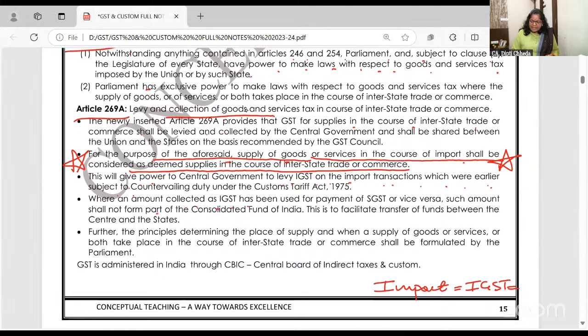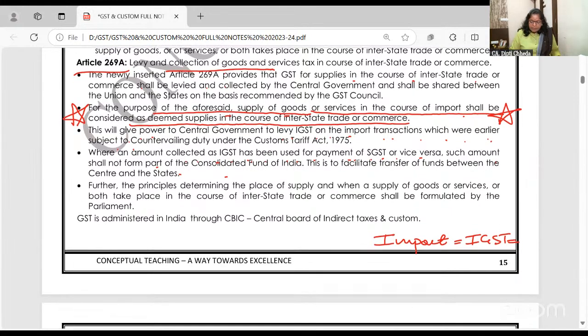Where an amount is collected, IGST has been used for the payment of SGST. Such amount shall not form part of the consolidated fund and you'll have to give it to the state. Did you check the example earlier? A to B, B to C. First it was IGST, then it went to Telangana. So I can't keep 18%, 9% I'll keep, 9% I'll have to give. Followed it? Right. So GST is administered by CBIC.